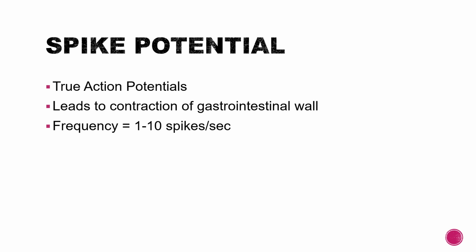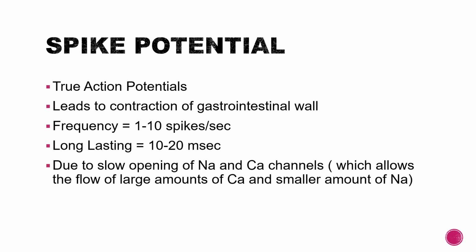Okay? The spikes will be formed in different parts of the gastrointestinal tract. And these spikes can be long-lasting. One spike can last over 10 to 20 milliseconds. And the spike potentials, which are true action potentials, are due to opening of both the sodium and calcium channels. If you remember, the BER was due to opening of the sodium channels only, hence no contraction, but these spike potentials are due to opening of both sodium and calcium channels.